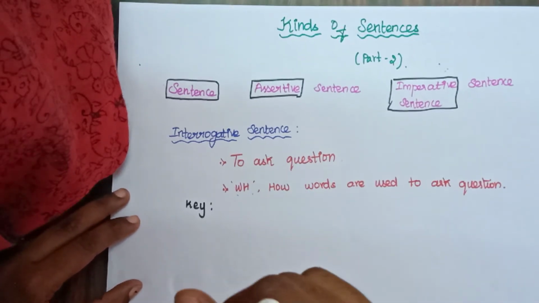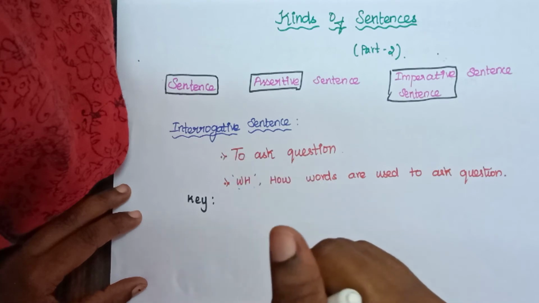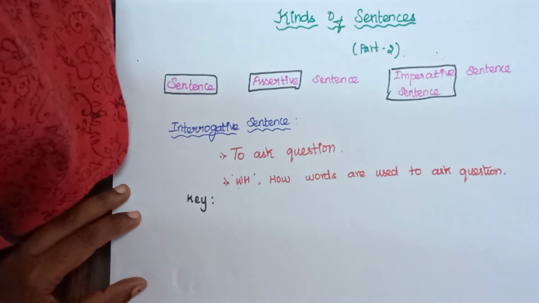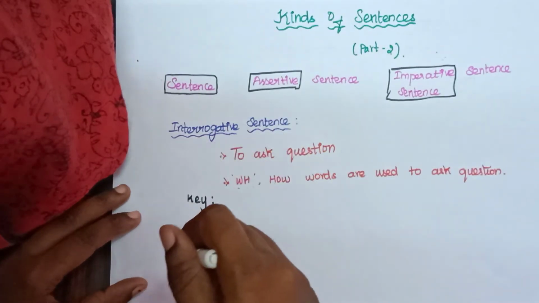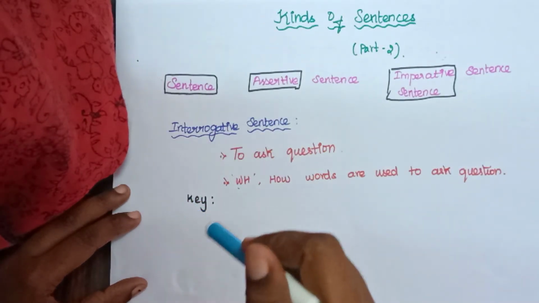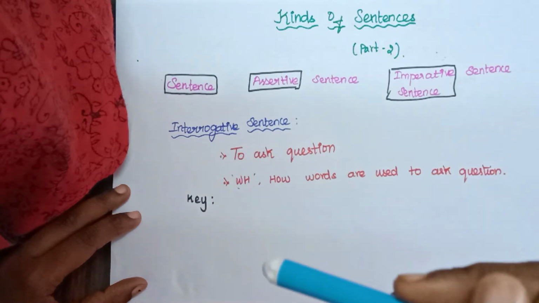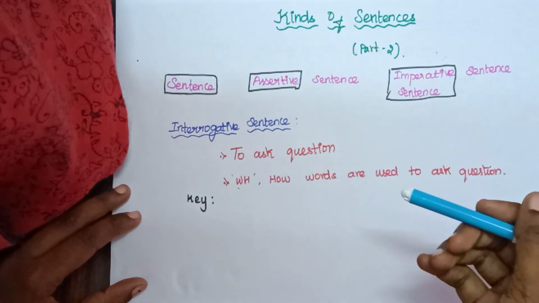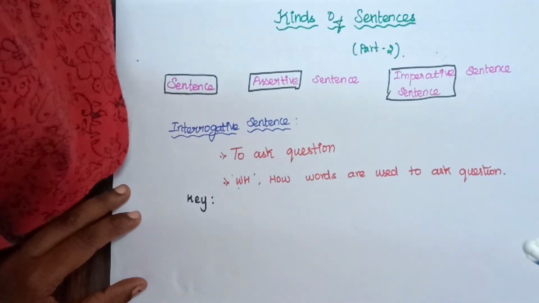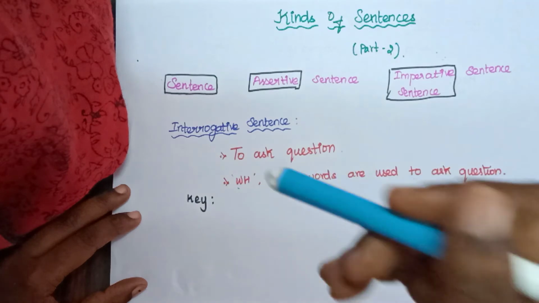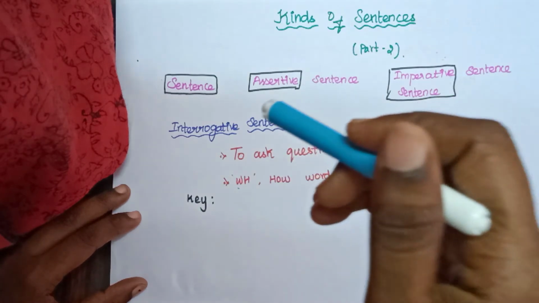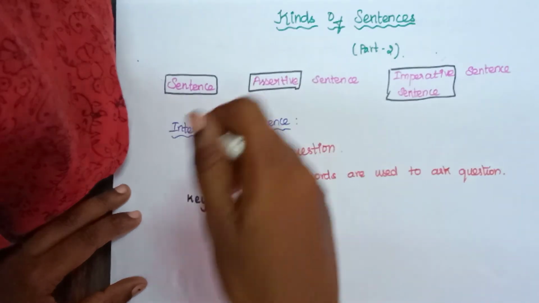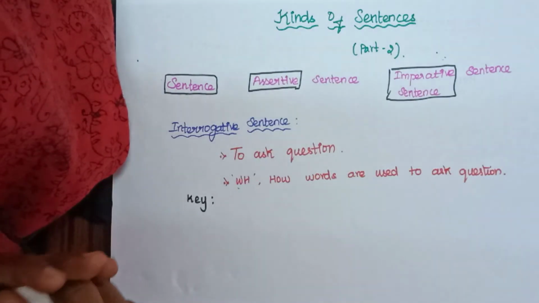Okay, today's topic is interrogative sentence and exclamatory sentence. What is interrogative sentence? Interrogative sentences are used to ask questions. All the WH questions and all the yes or no questions and also the be form verbs which are used in questions are also used in sentences to form an interrogative sentence.